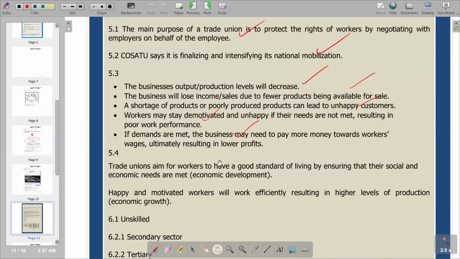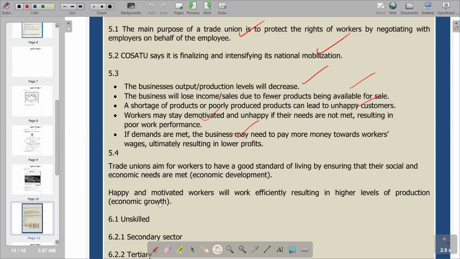Remember, they'll be fighting for better wages and salaries. So it means the quality of life of workers is going to be enhanced if they are successful in their negotiations. So it becomes economic development. That's the sustainable development that we have in the country. Then you've got happy and motivated workers who work efficiently, resulting in higher levels of production. Economic growth again can be a result. So you've got the issue of economic development and economic growth.